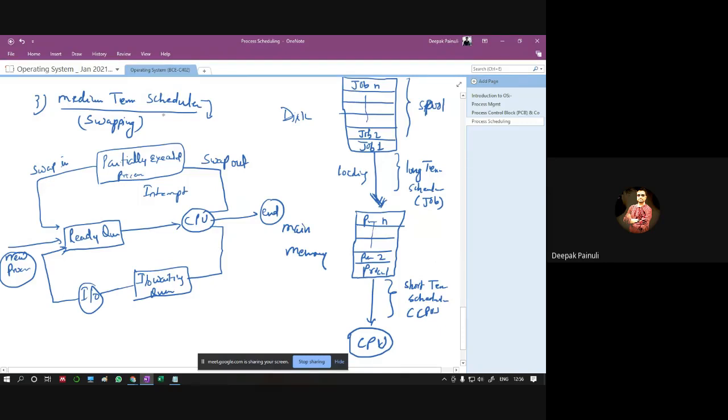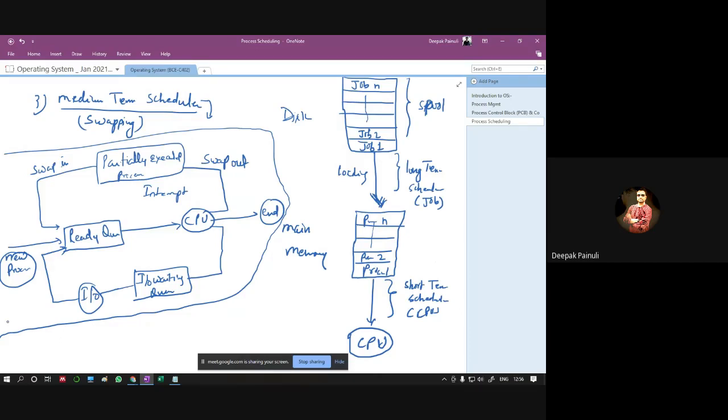So this scheduler is a logical scheduler. There is no additional logic for that in the operating system, but when we are using the swapping method in the system, that means we have a medium-term scheduler in between. So these are the various types of schedulers we have in the operating system.